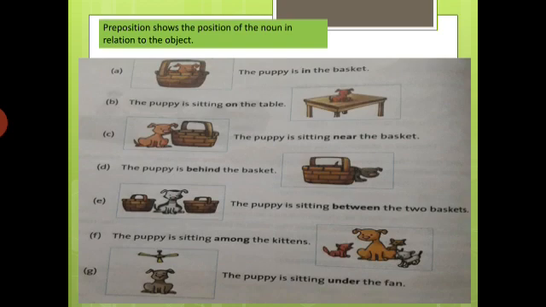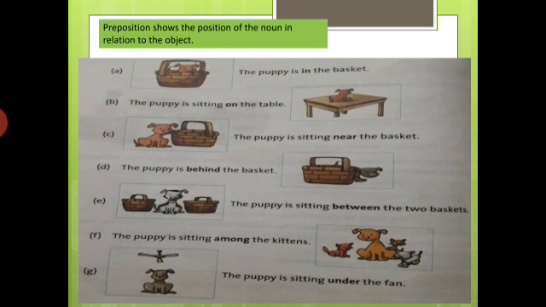Okay, so where is the puppy in the first one? Number A. Where is the puppy? The puppy is in the basket. Okay, have you seen? The puppy is in the basket. Okay, number B. Where is the puppy? The puppy is sitting on the table.